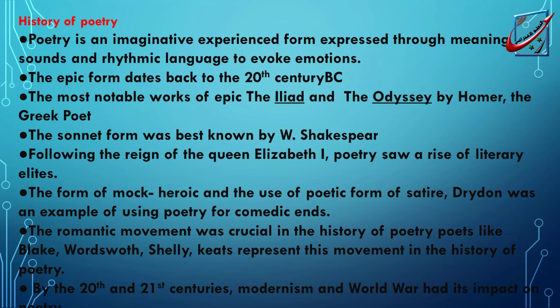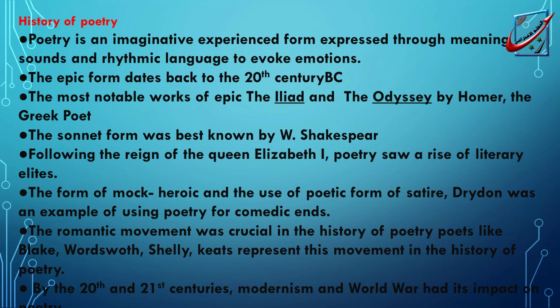Next, it traces back the very beginning of poetry. The epic form. The epic form was the first form of poetry that was discovered in the exhibitions in Babylon, like the Epic of Gilgamesh. It dates back to the 20th century BC. The most notable works of epic are the Iliad and the Odyssey by Homer, the Greek poet. Then we reach another form. It's the sonnet form, which was best known by William Shakespeare, the British poet.